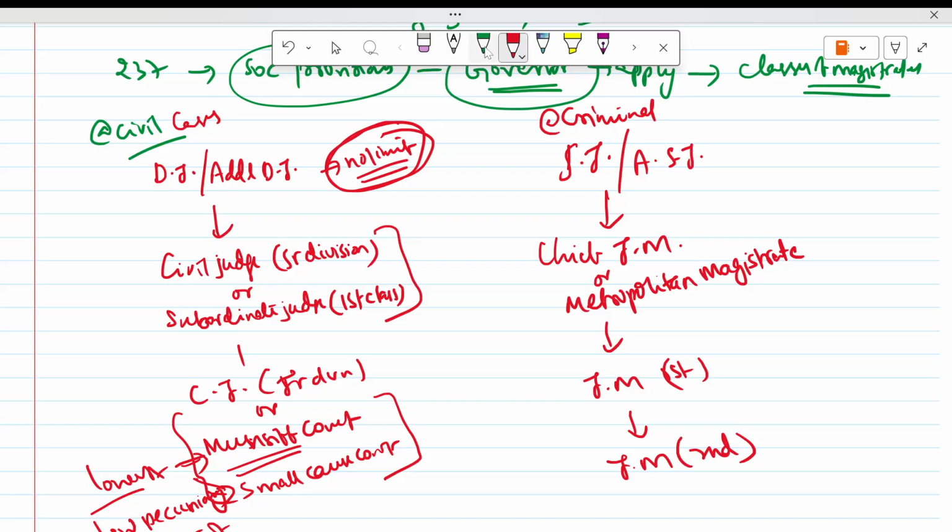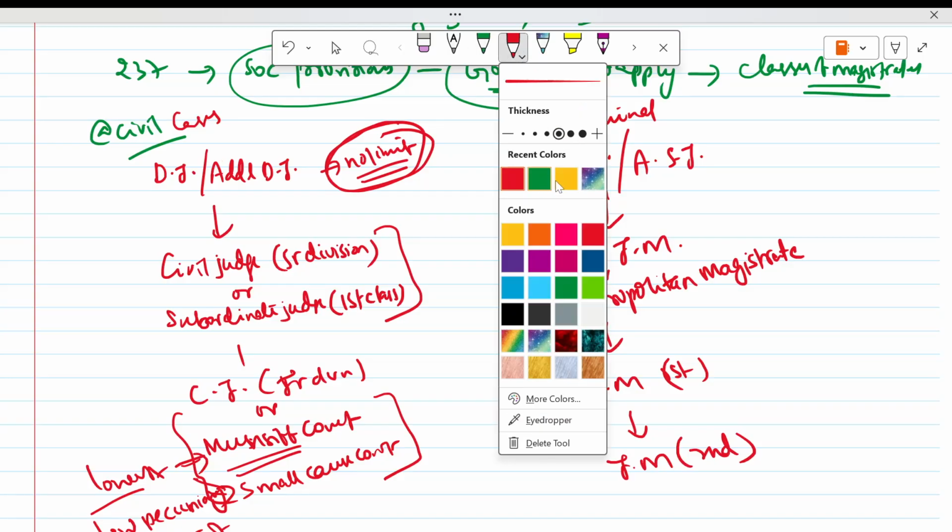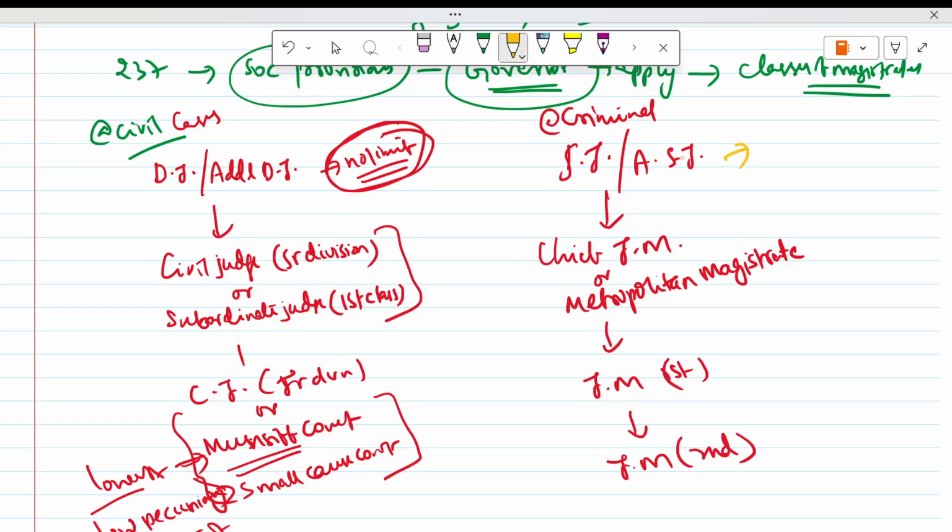Here you can impose even the death sentence, but the High Court should confirm it; only then can it be implemented.